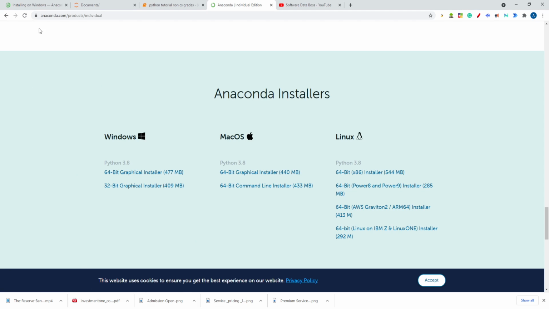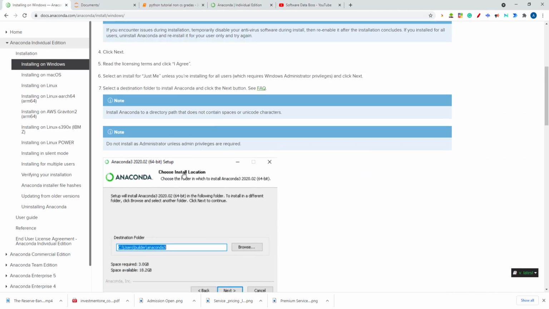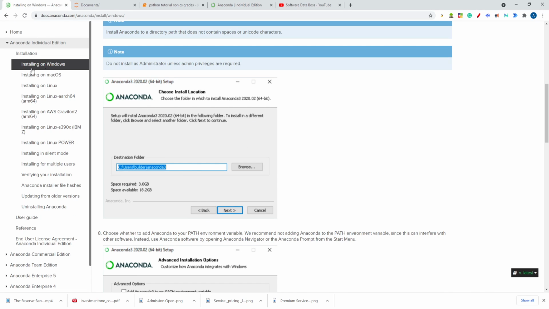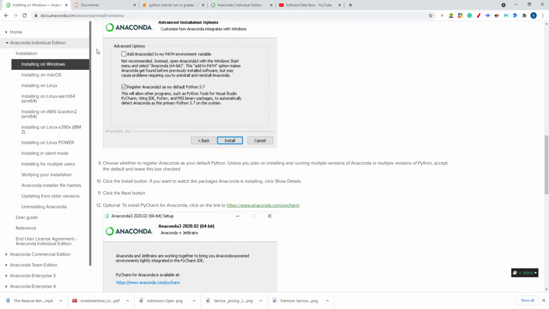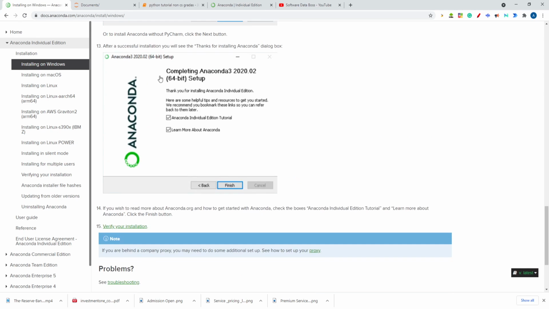Then what you have to do next is follow the installation instructions given here. You have to click on that exe file, and then you will get this. You have to select the destination folder where you want to install. Then click next. I would prefer to add Anaconda to the environment path variable, and then install. After installation is complete, you'll get Finish, right?